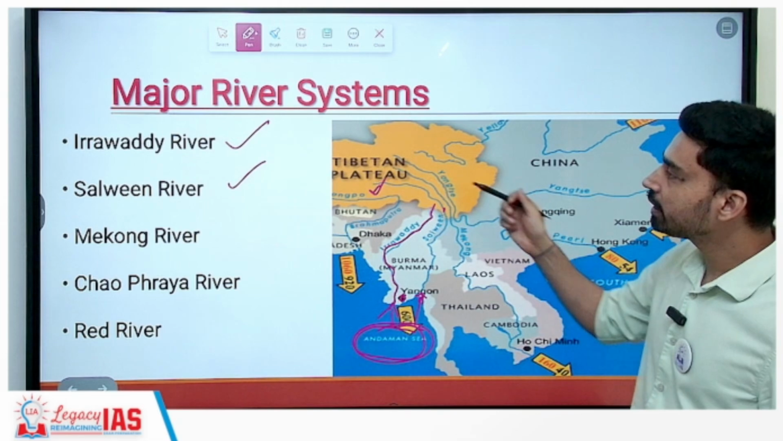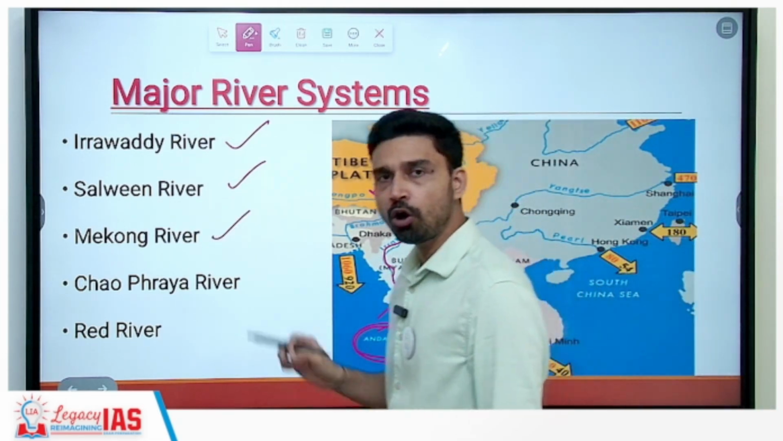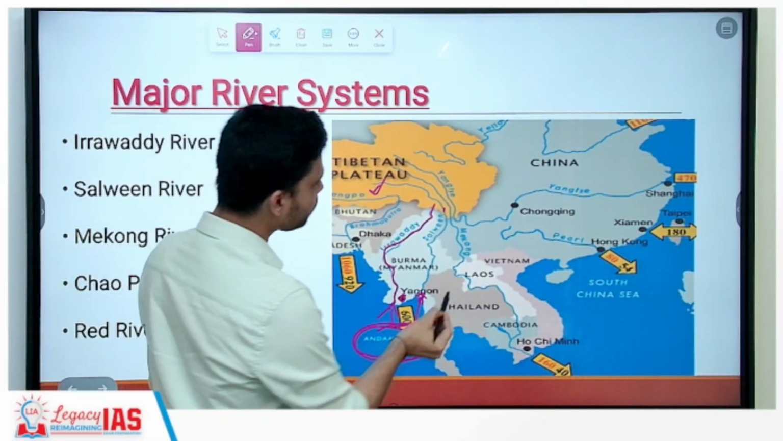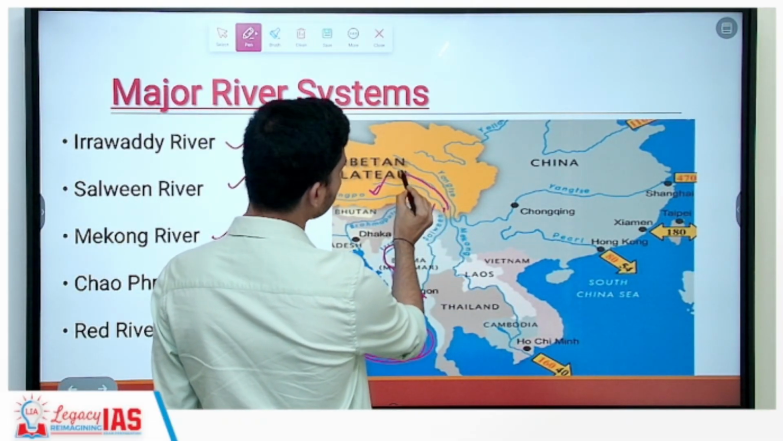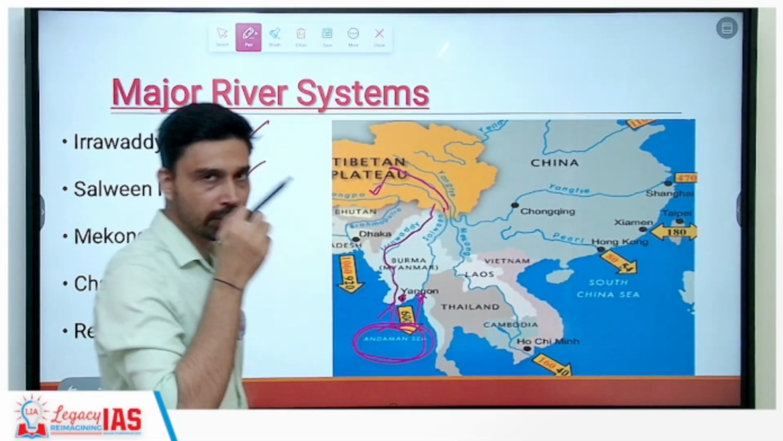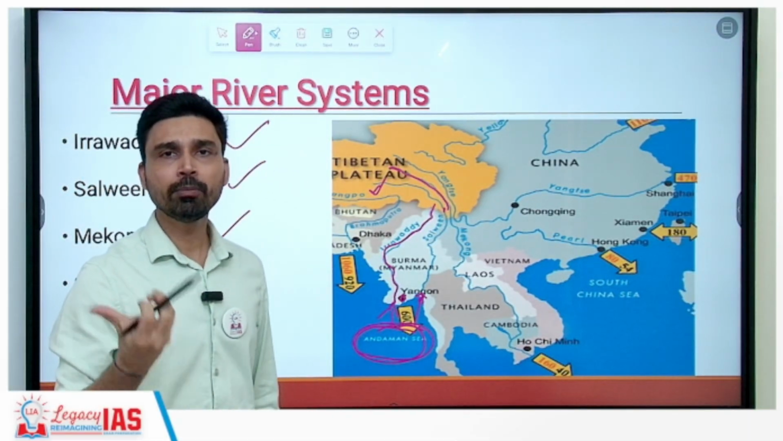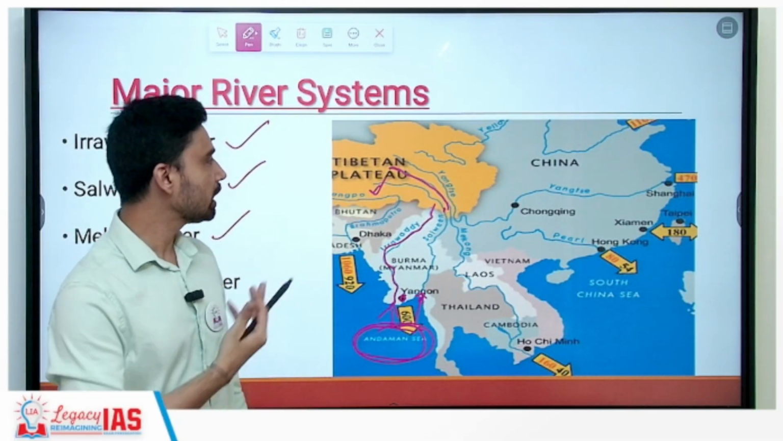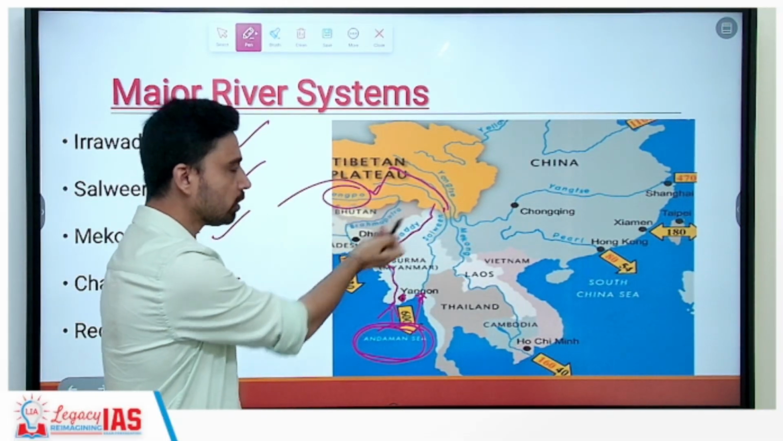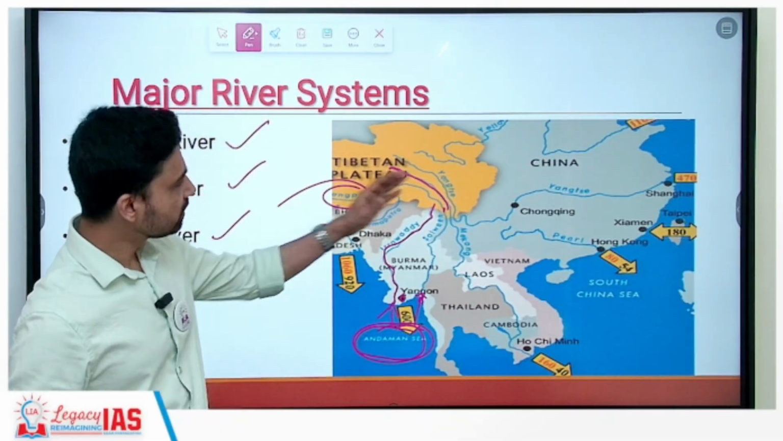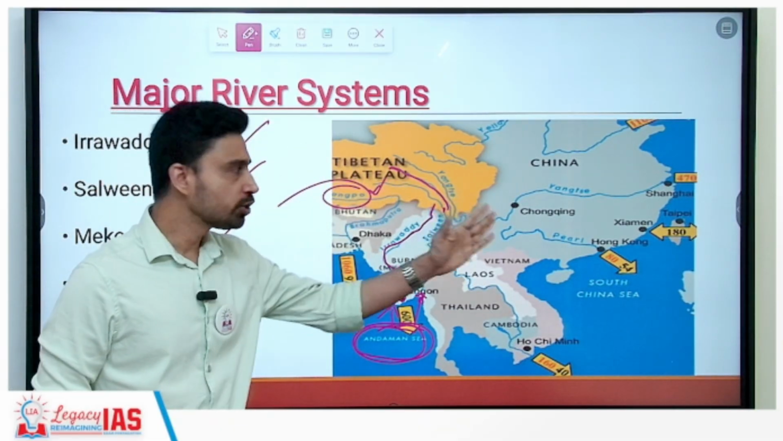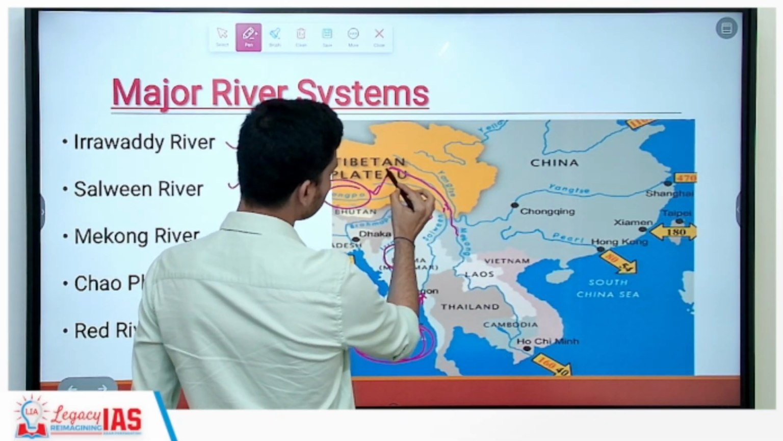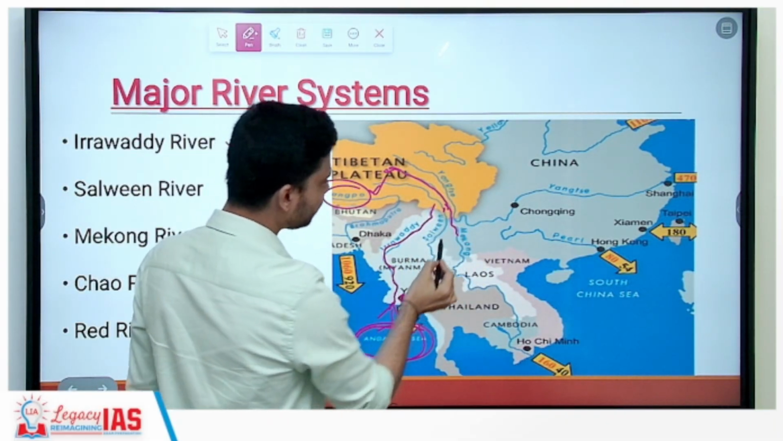Then the next river is called the Mekong, one of the longest and largest rivers of this region. So Mekong also, as you can see, originates from the same Tibetan plateau. The Tibetan plateau, as you know, is considered one of the major plateaus which give rise to numerous rivers. Like in India, the Brahmaputra river, called Sangpo, also originates from the Tibetan plateau. So most of these rivers are flowing in the west to east direction. One such river is the Mekong, as you can see. So the Mekong originates in China, on the Tibetan plateau.